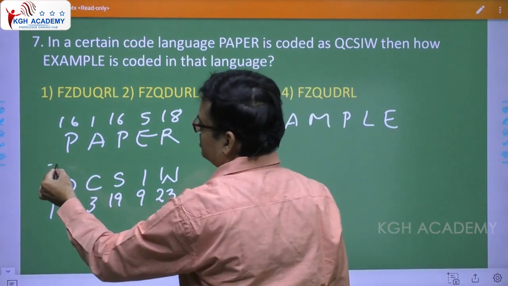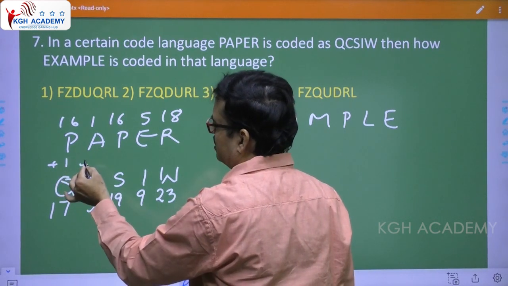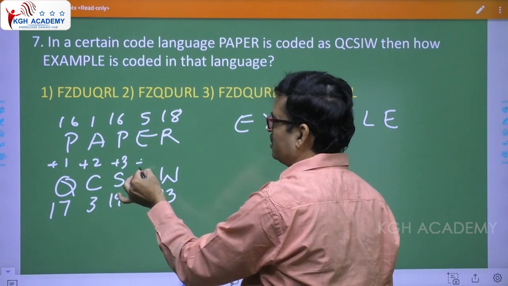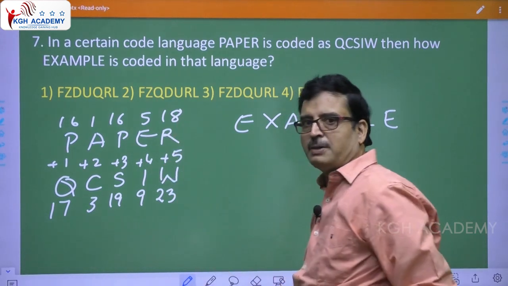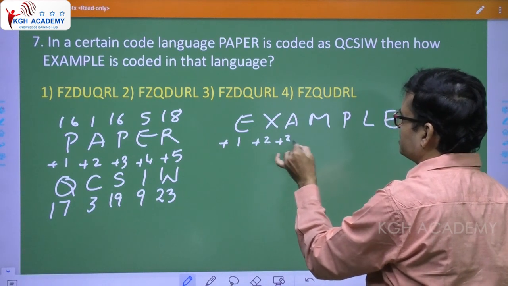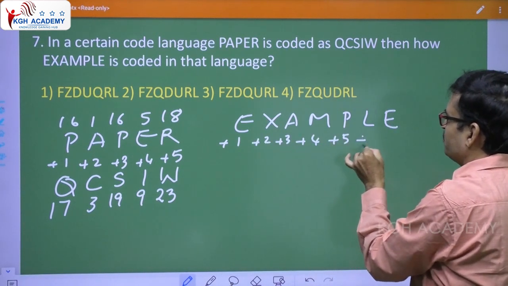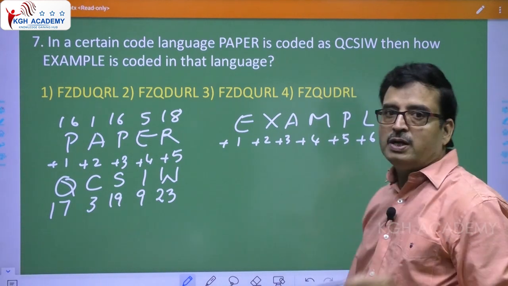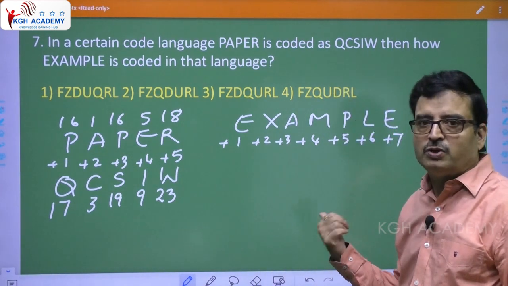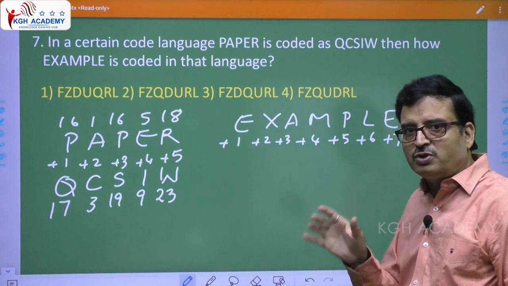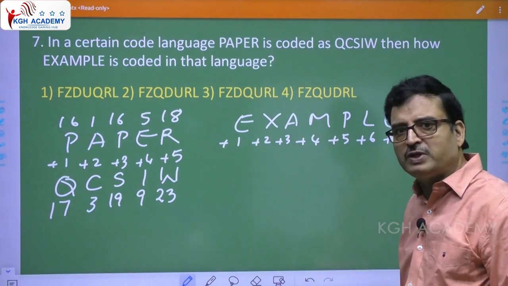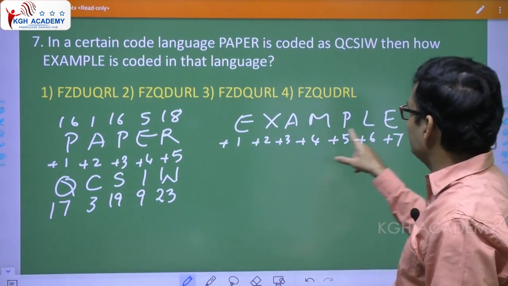So, in this way, please note, 16 plus 1 is 17, plus 2, 3 plus 16 is 19, plus 4, plus 5. Apply the same logic now. Even here you take plus 1, plus 2, plus 3, plus 4, plus 5, plus 6, plus 7. Here only 5 letters are given, but here they have taken a 7-letter word. Whether it is a 5-letter word or a 7-letter word, the logic is the same, because they have gone in ascending order. Apply the same logic, okay?